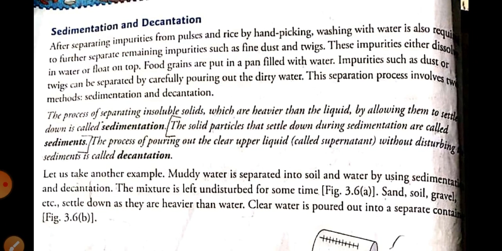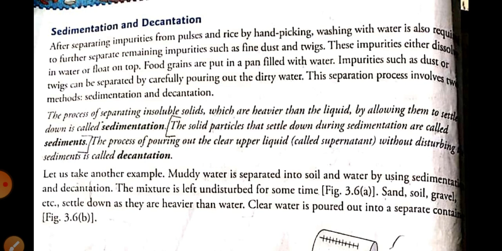After separating the mixture of pulses and rice by the hand picking method, further smaller impurities like twigs and fine dust particles, which sometimes also come in our food, remain. To remove these dust particles and impurities from our food,